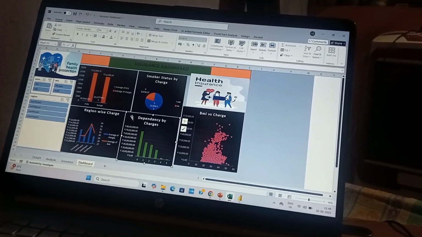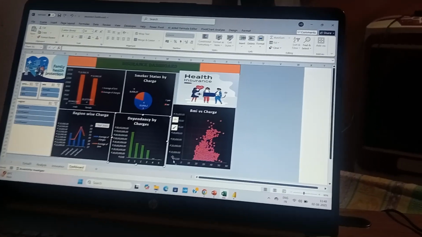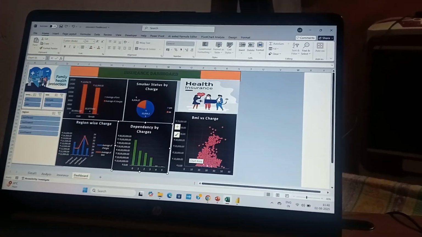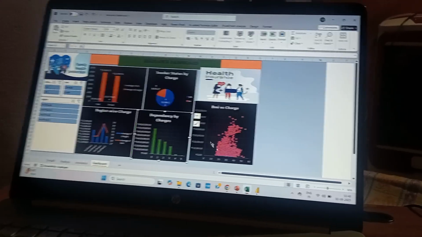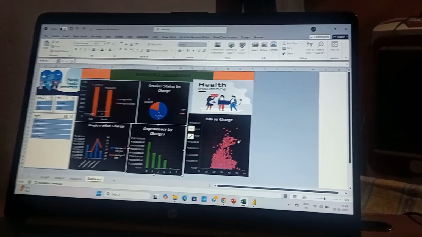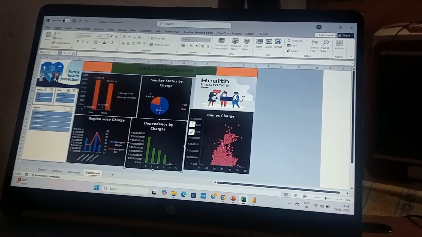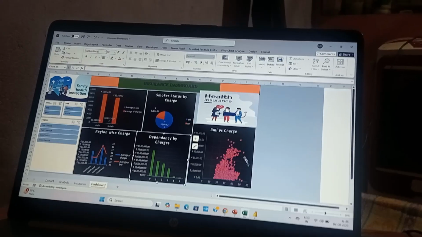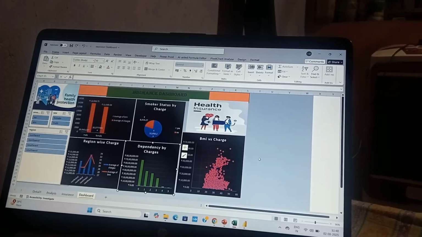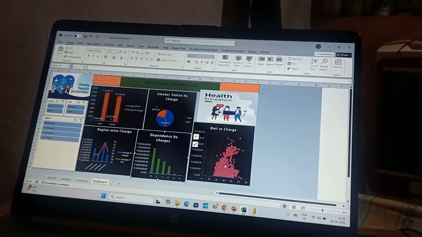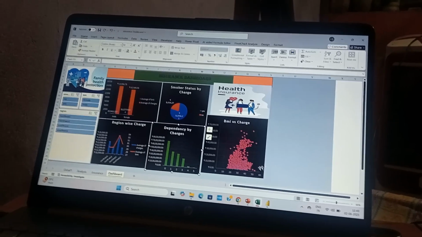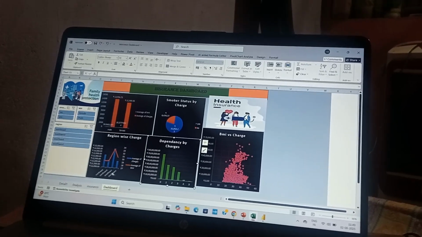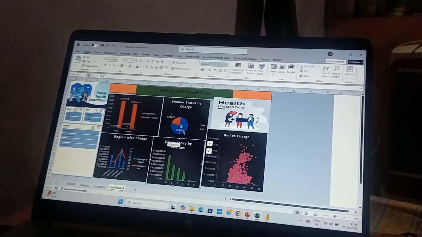My conclusion is that we need to focus on the particular things in BMI: overweight and obese people. We need to make them aware of their health, because they already spend more money, and there is a greater chance of moving from overweight to obese. So we need to make them aware to take insurance for their benefit and spend more on insurance also.